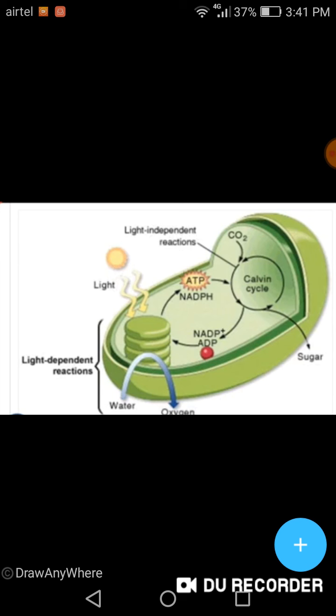Basically what we know about photosynthesis is that it takes place in the leaf and chloroplast. Today we'll learn in detail about the mechanism of photosynthesis. It is divided into two phases or two stages: the light phase and the dark phase, that is, light reaction and dark reaction. Let us learn first about light reaction.